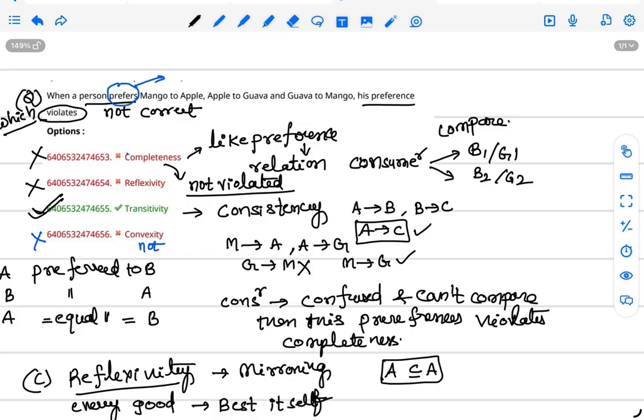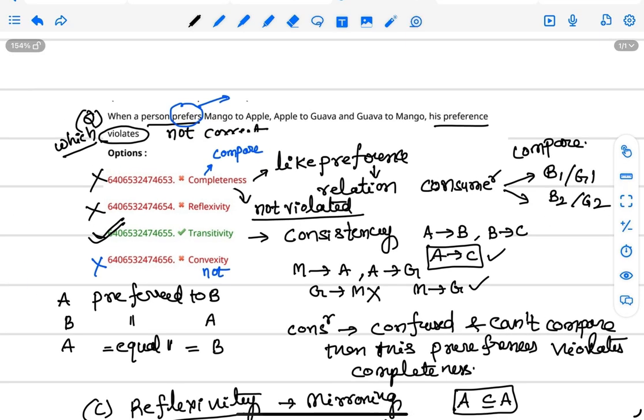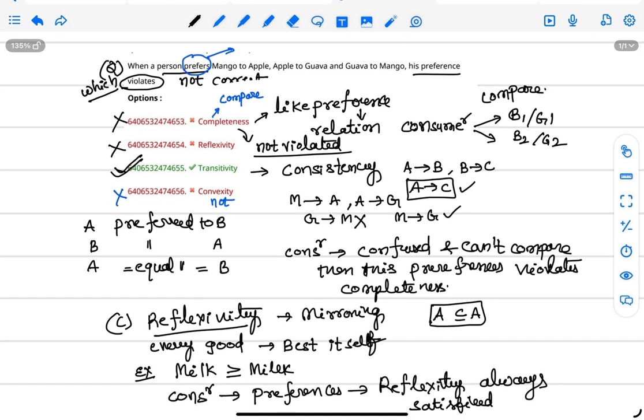You can remember it like this: completeness, C for compare. Compare the two bundles. So this is also not violated. For this question, transitivity violates. If he goes mango to guava, this relation is also correct. None of them is the correct answer.